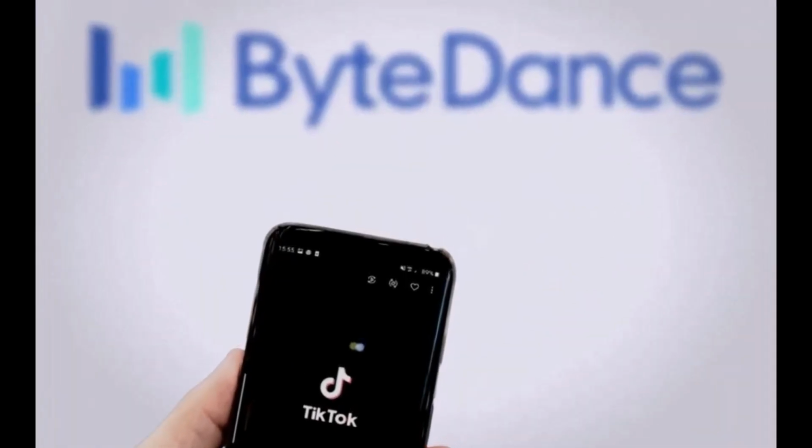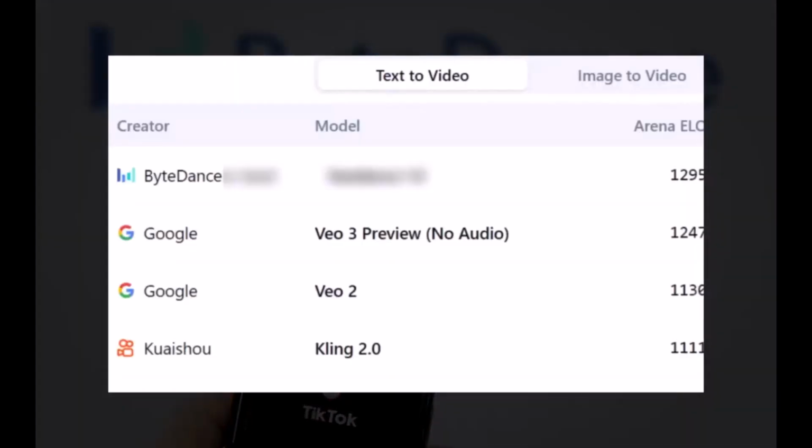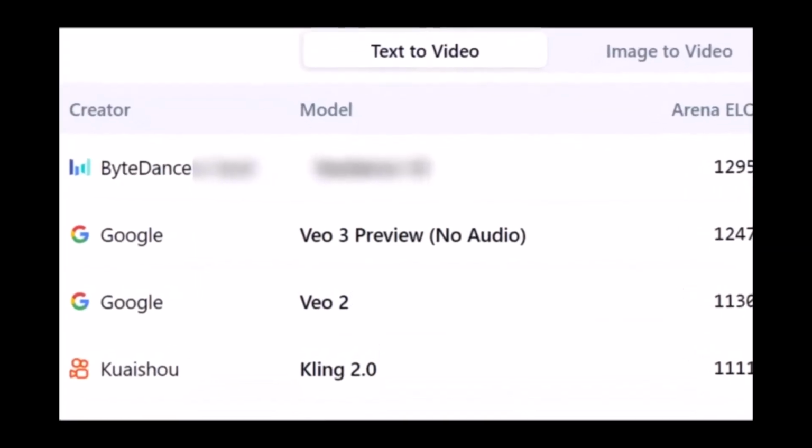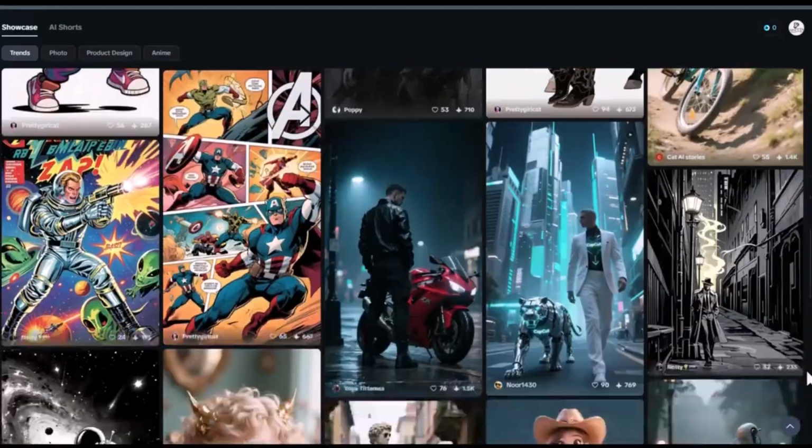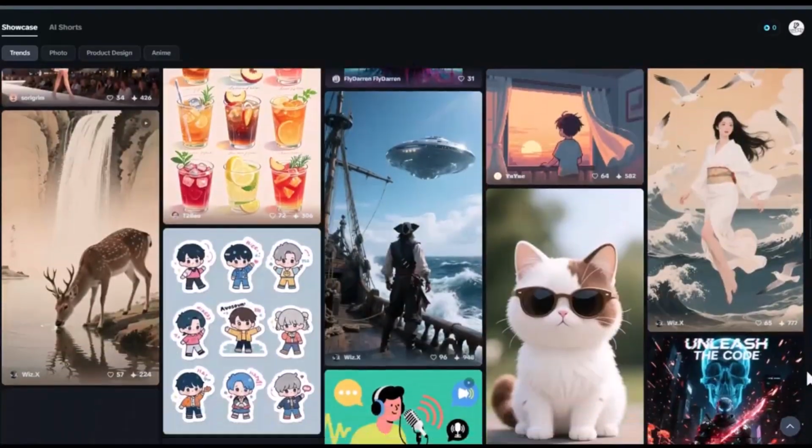ByteDance, the creators behind TikTok and CapCut, just dropped a brand new AI video model, and it's currently ranked #1. Even better, it comes with a built-in audio feature designed specifically for lip syncing and AI influencers. So this is actually my room. Do you like it? Anyway, this new tool doesn't just match V3, it crushes it.